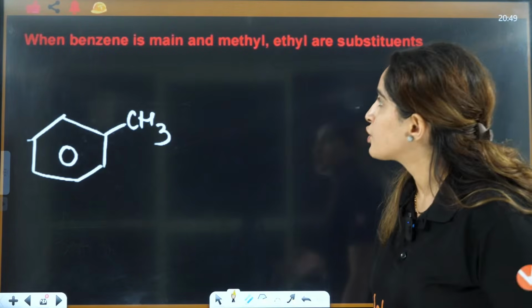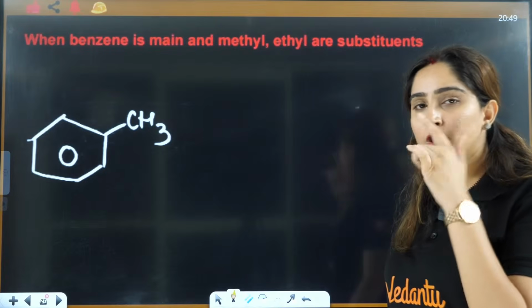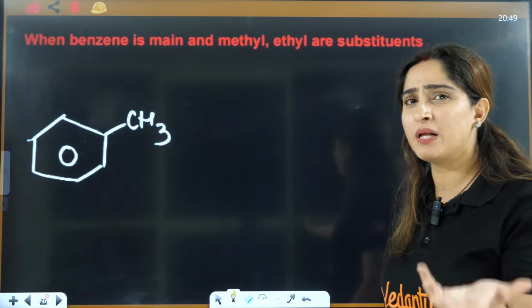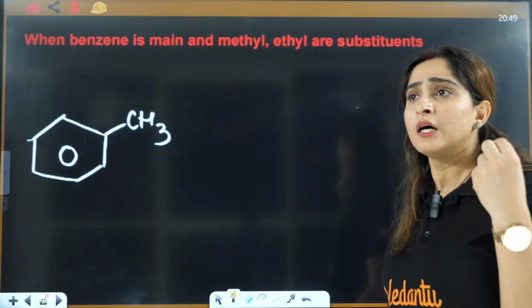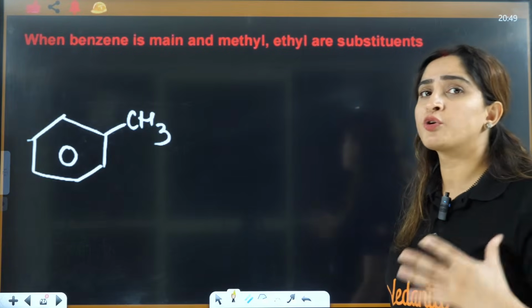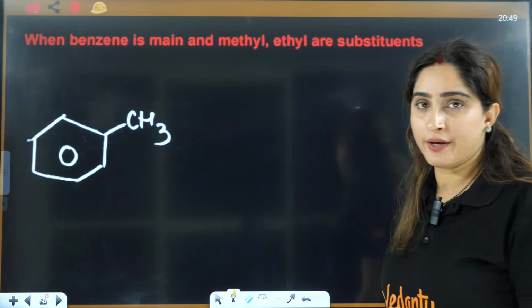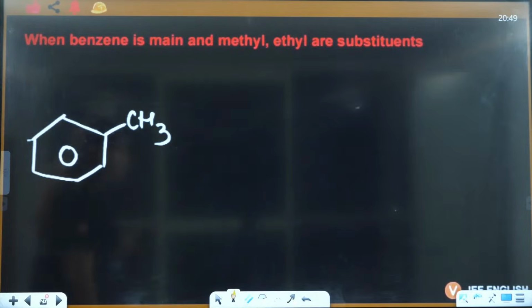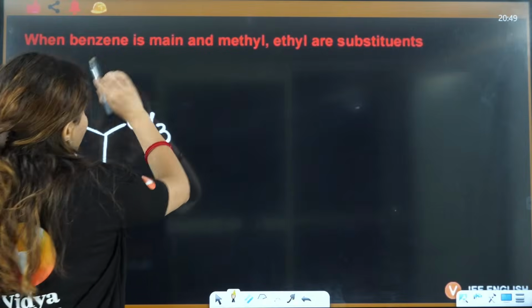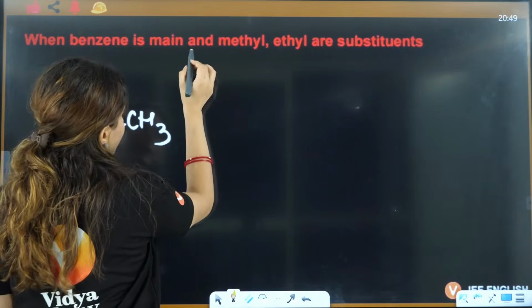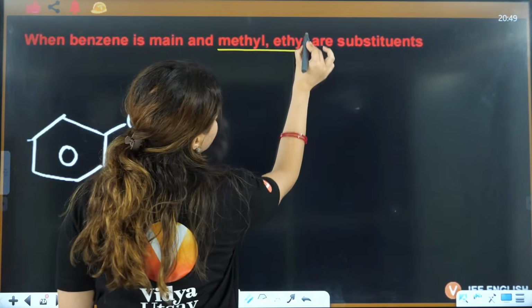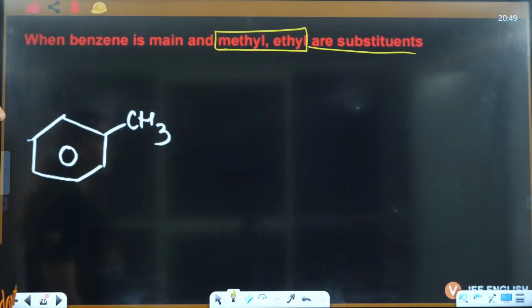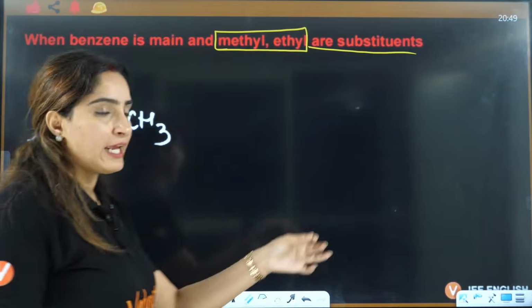Now let's talk about the namings you have to choose. So now you have benzene, but there is no functional group attached. Simple one or multiple substituents or functional groups are attached. Now let's see what we'll do here. This is a very important rule: when benzene has methyl and ethyl as the substituents, you will only take benzene as the main.